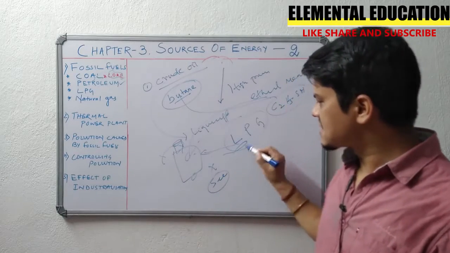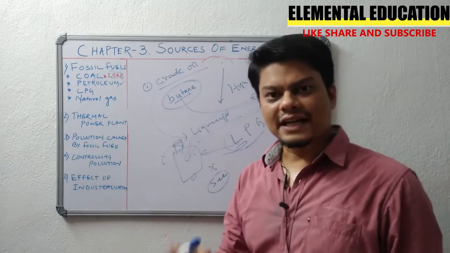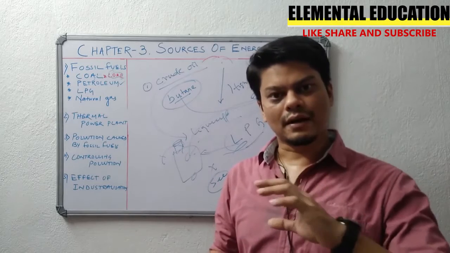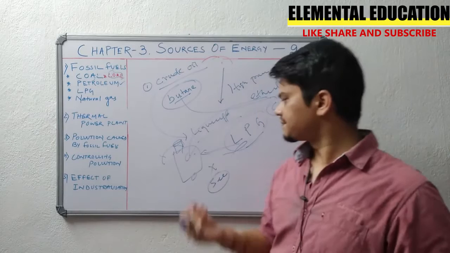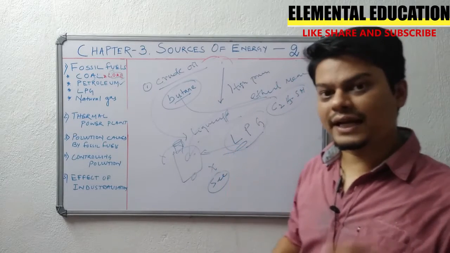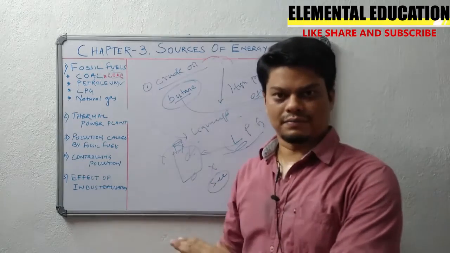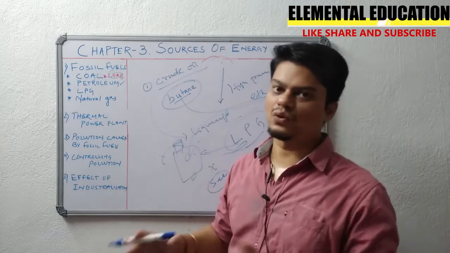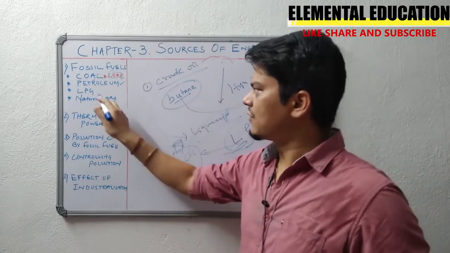So why is LPG used? First, LPG burns without any smoke. Second, it burns with a blue flame. Third, we can control the flow of LPG because it's a gas. Fourth, it doesn't leave any residue like cow dung or coal. So you don't have any issue. When you get a cylinder of gas, use it, and it gets empty, we return the cylinder. There is no residue, no ashes formed. This is the benefit of LPG.